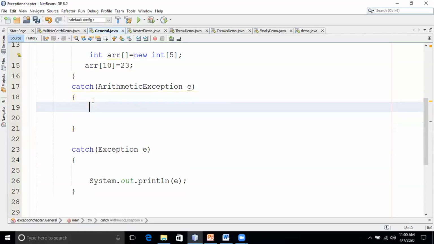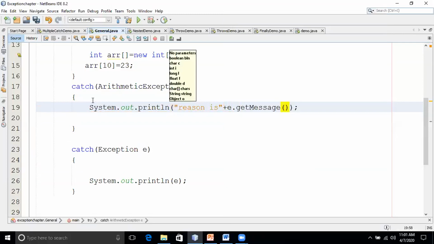Now you see you're not getting an error. Now if I print, for example, reason is, I'll just write here e dot getMessage. See, only for arithmetic exception, it will give the message. For the remaining exceptions, it will simply give the complete information. Understood, right? Yes, sir. Any doubts here? Okay.